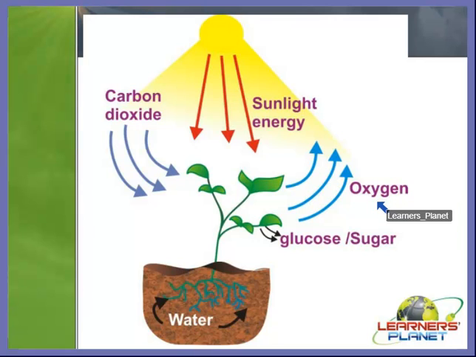So as you know, we breathe in oxygen gas and we breathe out carbon dioxide gas. Whenever we breathe out carbon dioxide gas in the atmosphere, it is absorbed by the green plants, and whenever green plants give out oxygen gas in the atmosphere, that oxygen gas is breathed in by us, right?